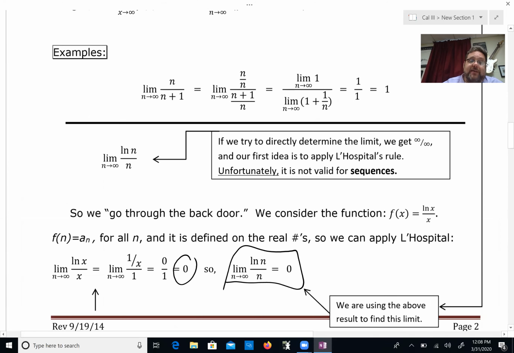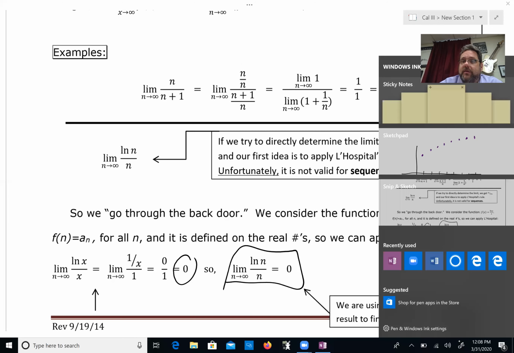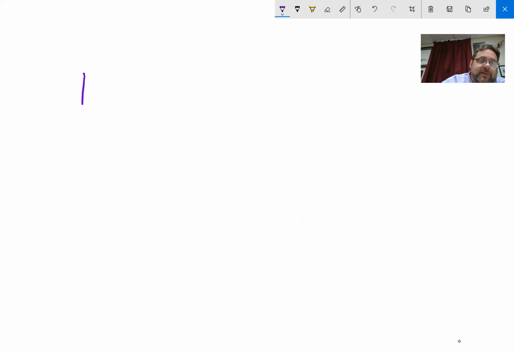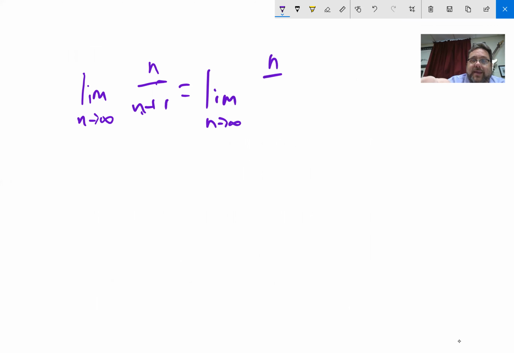Now, we don't always have to use L'Hopital's rule. We can use other things. So let's look at this thing we've been talking about. Let's find the limit as n heads to infinity of n over n plus 1. So what I'm going to do is divide on top and bottom by n.